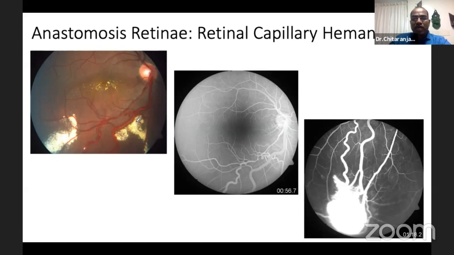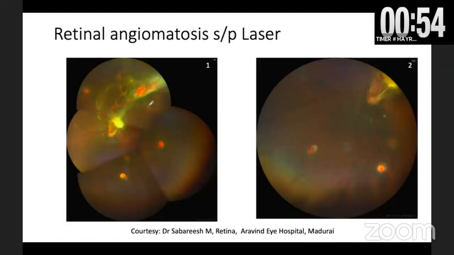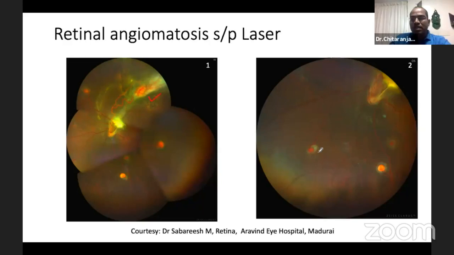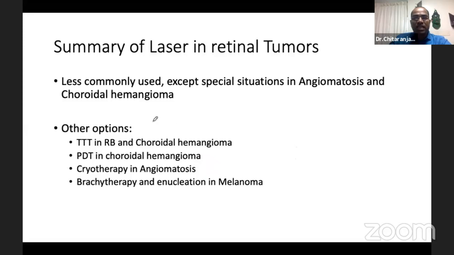It's not difficult to diagnose. However, sometimes if you consider only the posterior pole, you may miss the peripheral lesion. So sometimes FFA also helps. As you can see in this lesion, arteries and veins communicating with the lesion, you can see nicely. So here the patient had cryo done, and the laser burns you can see surrounding the lesions. Summary of the laser of the retinal tumors: less commonly used nowadays, especially useful in angiomatosis retinae and choroidal hemangioma.